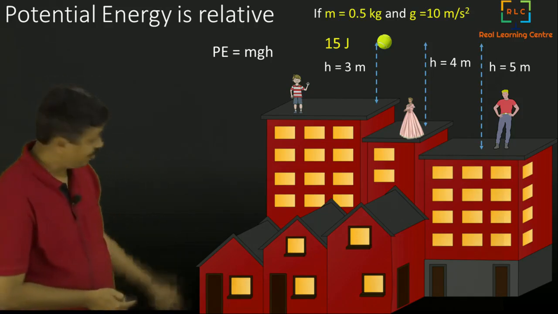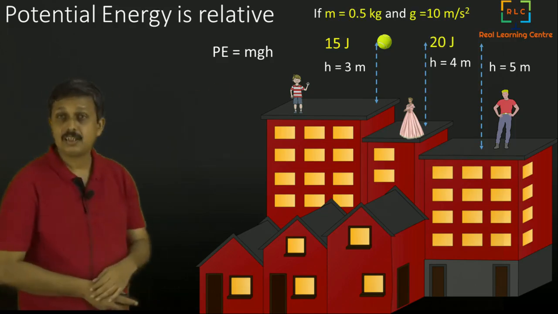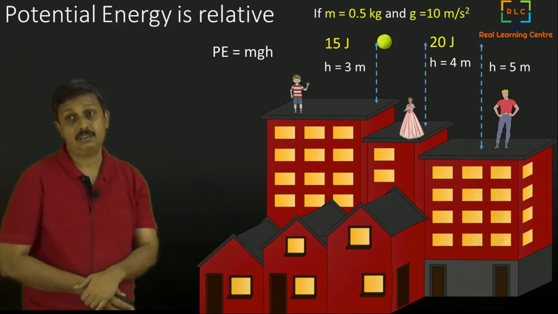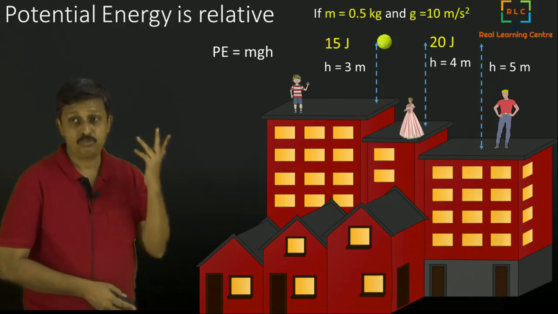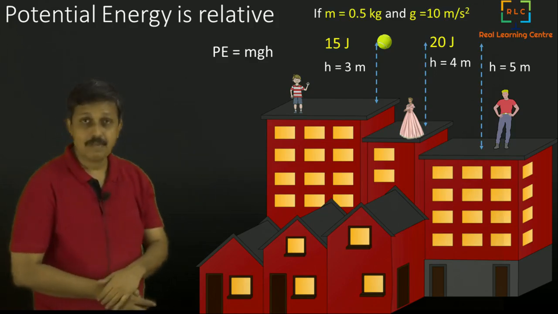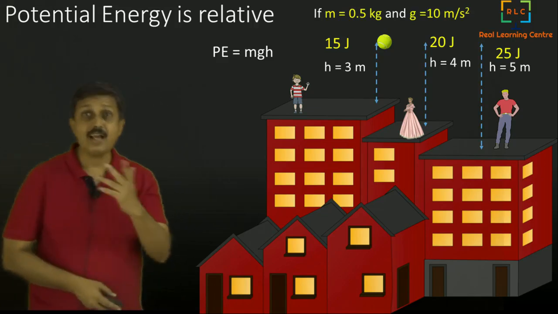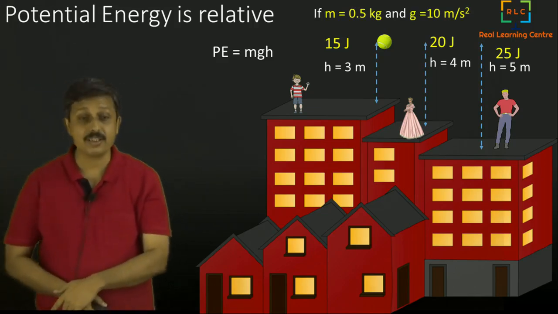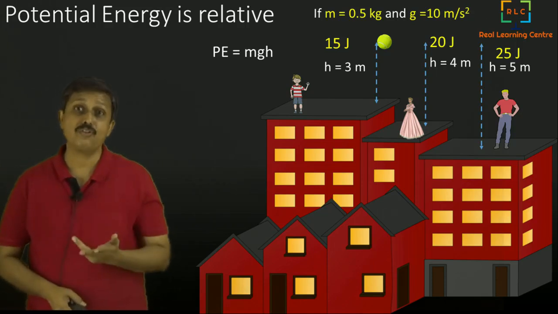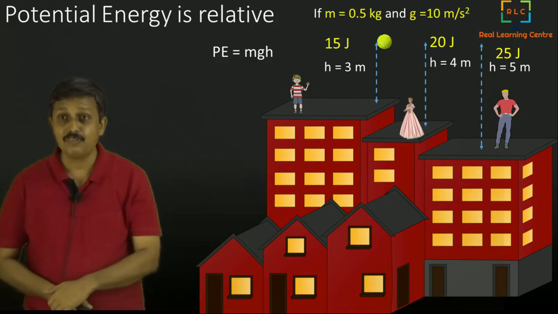He says the potential energy of the ball is 15 joules. And the lady says, you're right, g is 10 and mass is 0.5, multiply with that, 5 into 4 is 20 joules for me. And the man says, no, it is 25 joules for me. So all the three of them have computed the potential energy as three different values. Now which one is right?